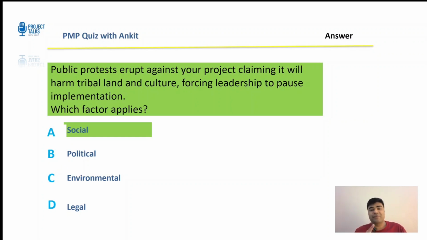So what are the tips here? Focus on the reason for the public reaction. Culture, identity, community issues, these are all social issues. Let's get to the next one.